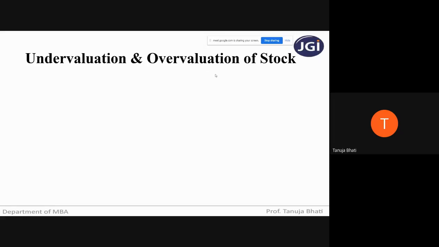Now, can anyone tell me, is opening stock shown at the debit side of the P&L account or the credit side of the P&L account? Trading account, I mean.